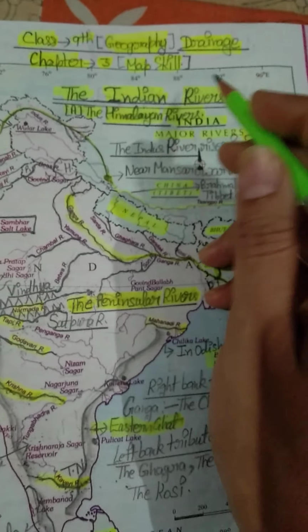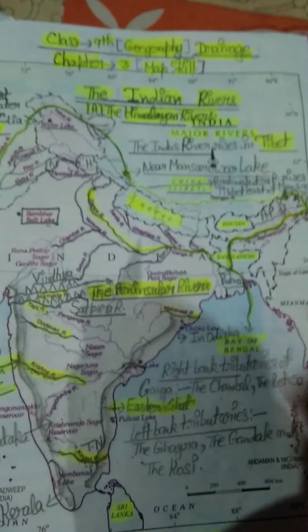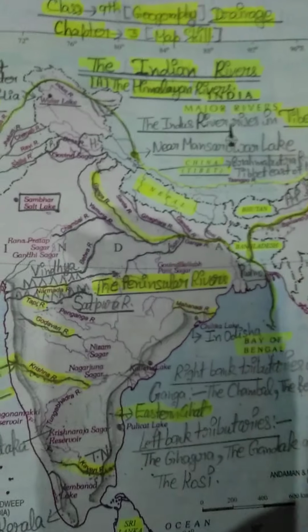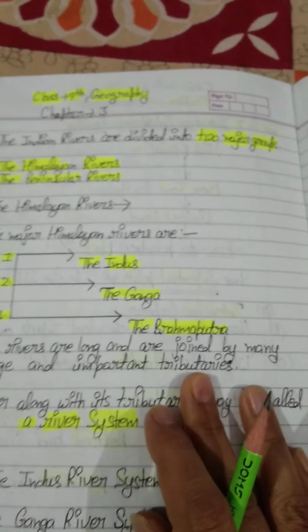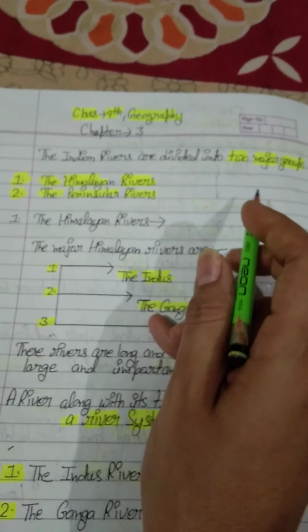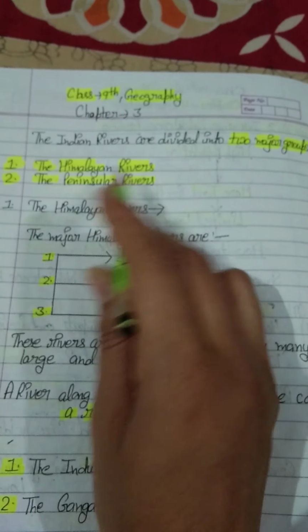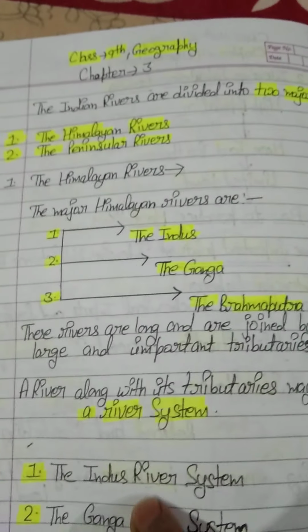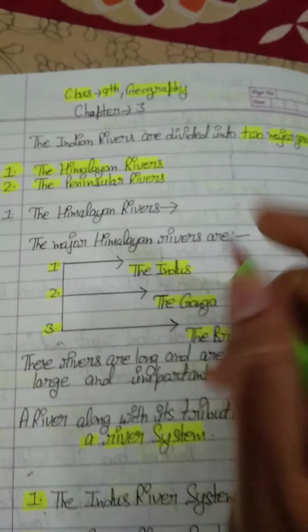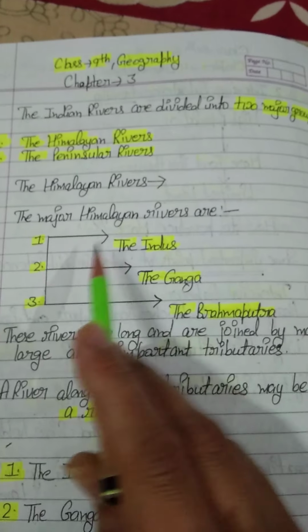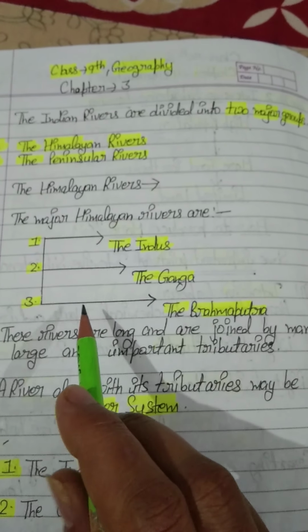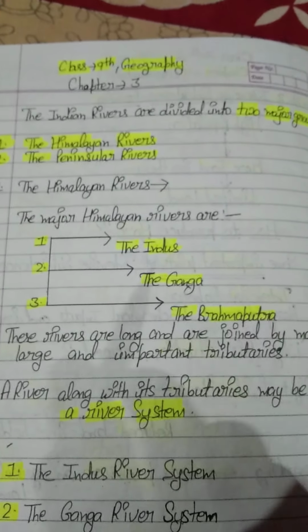Okay, students, in this map we will discuss our Indian rivers. So attend this page. Students, you know the Indian rivers are divided into two major groups. Number one, the Himalayan rivers, and number two, the peninsular rivers. In Himalayan rivers we have three major rivers: the Indus River, the Ganga River, and the Brahmaputra River.